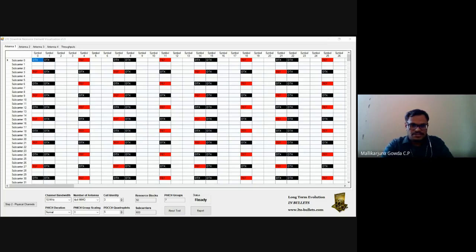All are required to explore the LTE visualization tool and submit a report in the Google Classroom as part of OBE.